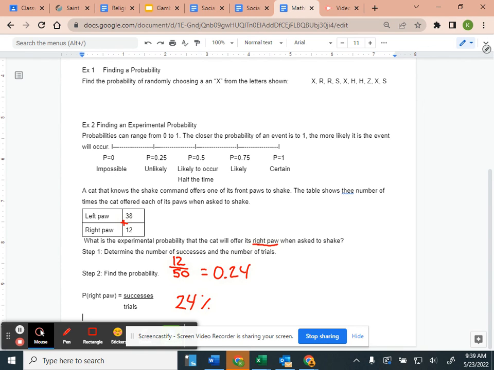On the front, you're going to have to figure out the trials and the successes out of how many altogether. We are going to do the front and the back, all of them. We need to be able to answer from those word problems.